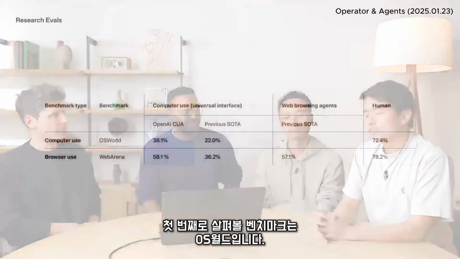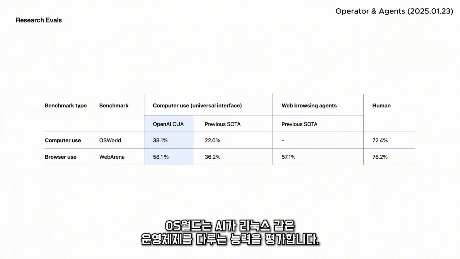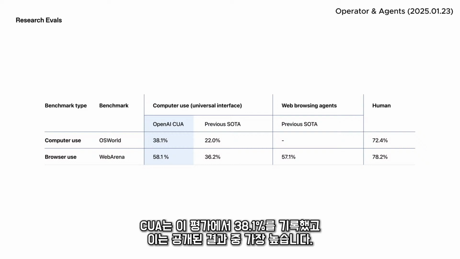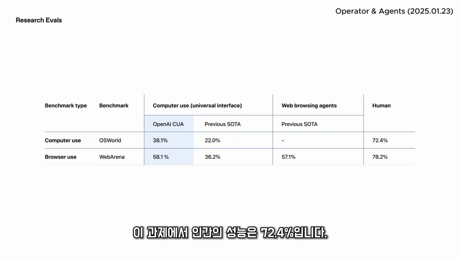One of the first benchmarks that we're going to look at is called OSWorld. OSWorld is an eval that measures how well AI agents navigate common operating systems like Linux. On this task, CUA gets a 38.1% score, which is higher than other publicly published results. Human performance in this task is 72.4%, so we still have room to grow, definitely.